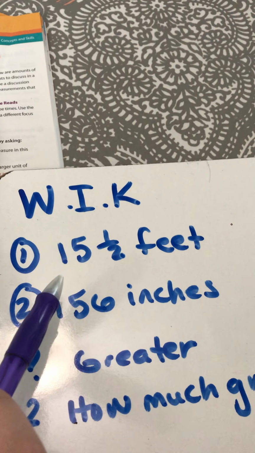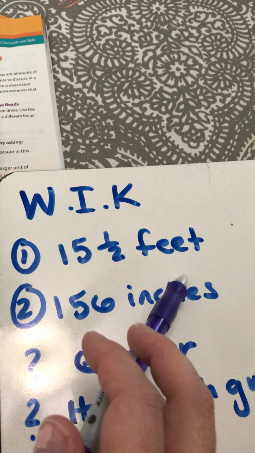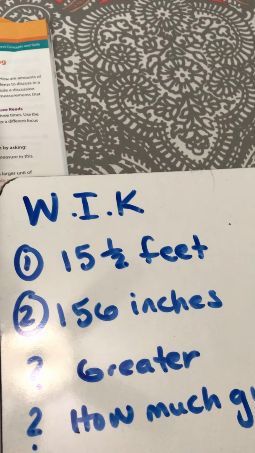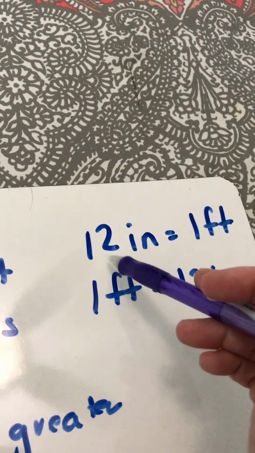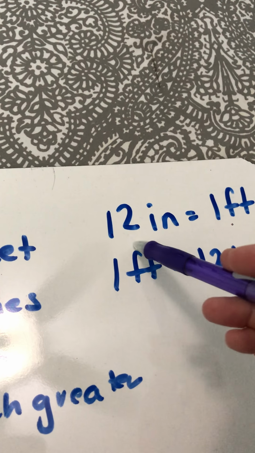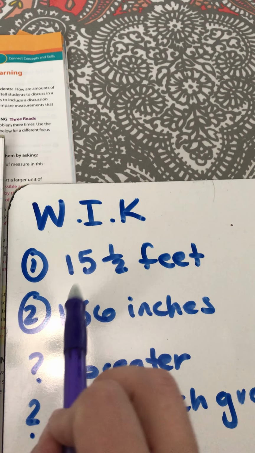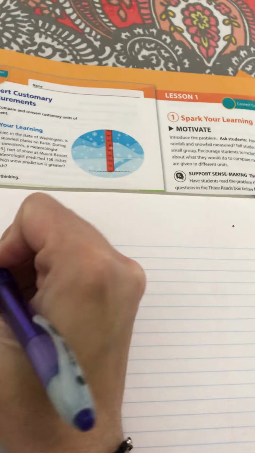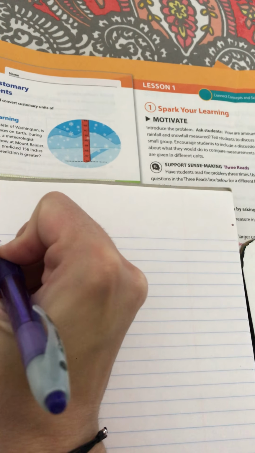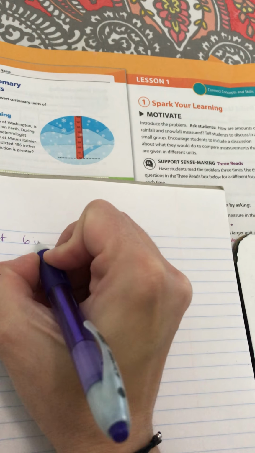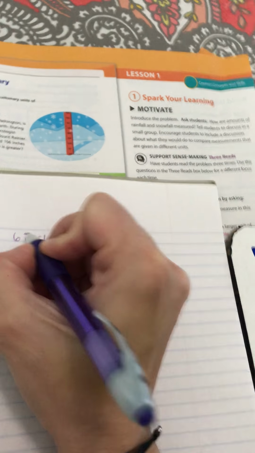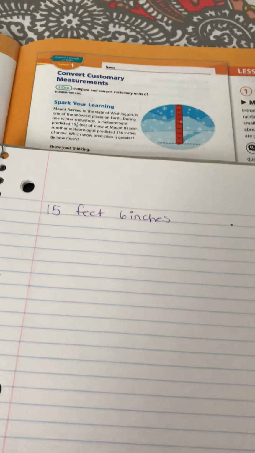And I'm also going to tell myself, well, what is 15.5 feet of snow? So if 1 foot equals 12 inches, what is half of 12? Well, half of 12 is 6. So I know that the first meteorologist said that there was 15 feet of snow and 6 inches. So I'm just going to write that down for myself, because what does 15.5 mean anyways?